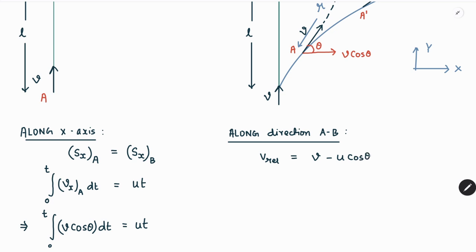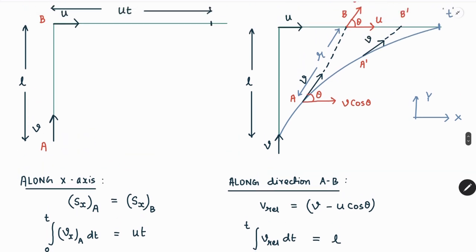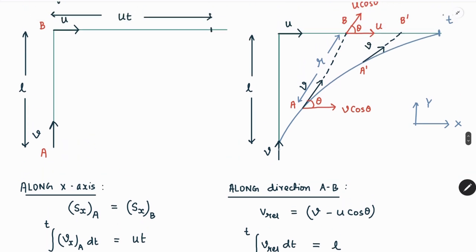So this is the relative component of velocity which we have, and hence if we integrate this term, v relative in time interval dt over a time interval 0 to t, we will equate this to distance L. Over here distance L is originally the initial separation between A and B, and then finally this value decreases to 0.